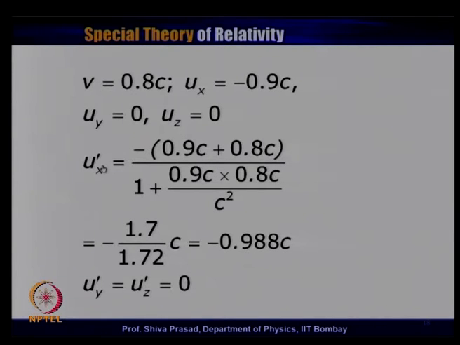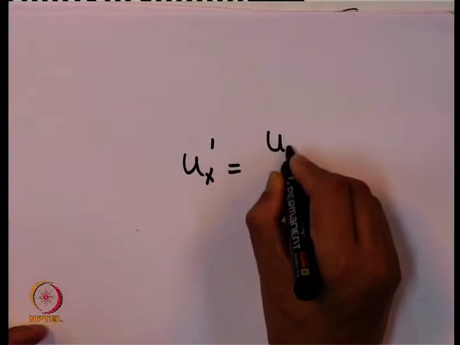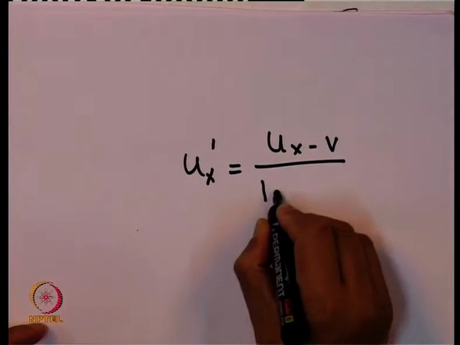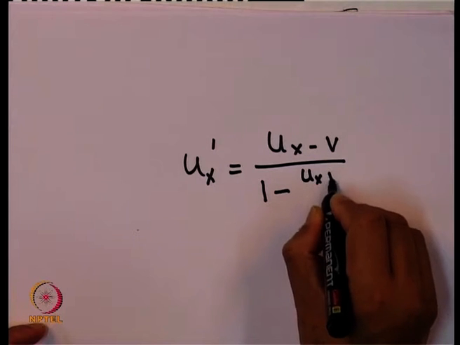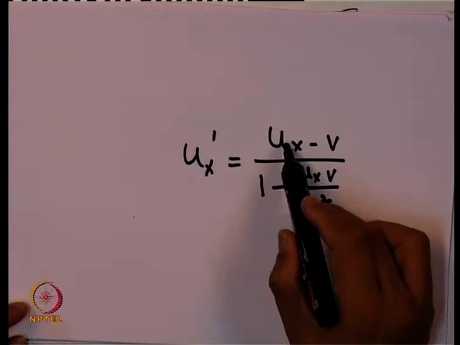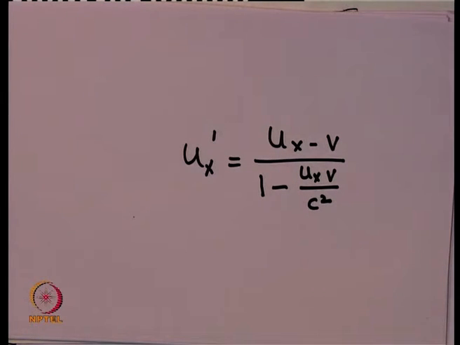Let me write the formula just to be sure. u x prime is equal to u x minus v divided by 1 minus u x v upon c square. So, I will be substituting the values of u x and v in this formula to get the value of u x prime.